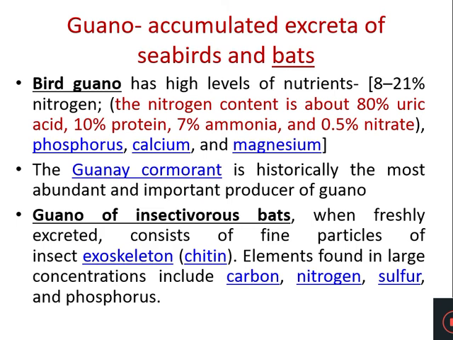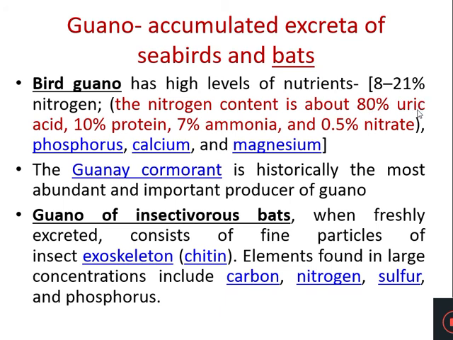It has high levels of nutrients, containing 8 to 21% nitrogen, and this nitrogen content is contributed by about 80% uric acid, 10% protein, 7% ammonia and 0.5% nitrate. So here you can see the nitrogen contribution of guano is mostly from uric acid.